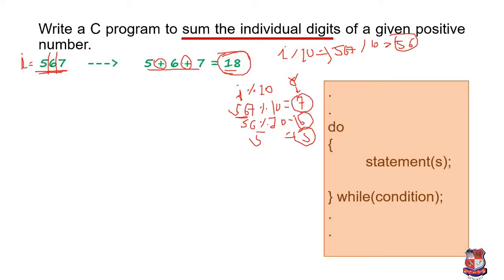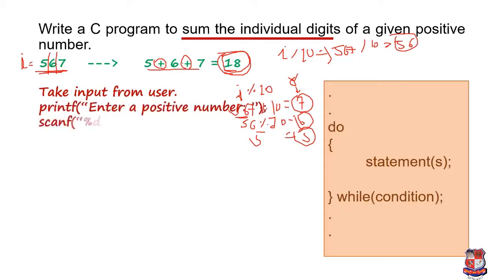Now we do the summation of these three numbers, and the answer of this is the output of our program. Okay, so we'll start one by one. Firstly we have to take input from the user for which number they want to find the sum of individual digits. So we write the printf and scanf statements in the program, and the inputted number is given to the variable I.